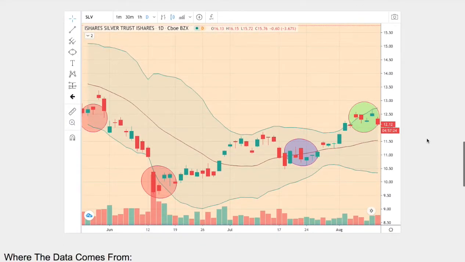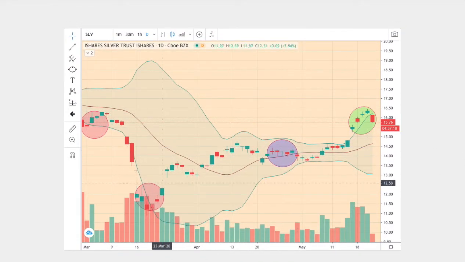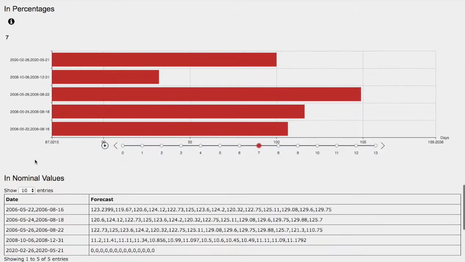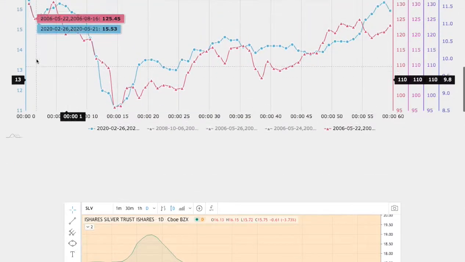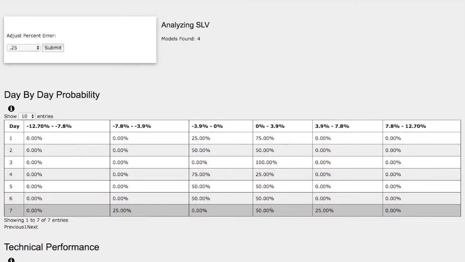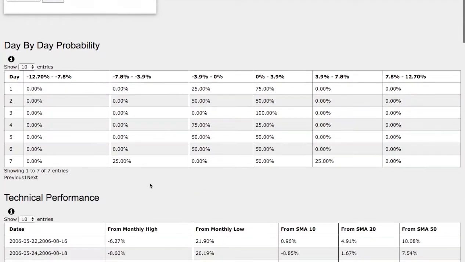So what we have here is 1, 2, 3, 4 points. We also have 1, 2, 3, 4 points. So there's reason to believe that the trends and patterns are the same. The outcome and forecast should be fairly the same. So the model that we just examined was May 22nd to August 16, 2006. Back then, silver was up around 61 basis points. So if we examine the day-by-day probability model, that coincides with this standard deviation of 50% chance between 0 to 4% higher in the next coming days.